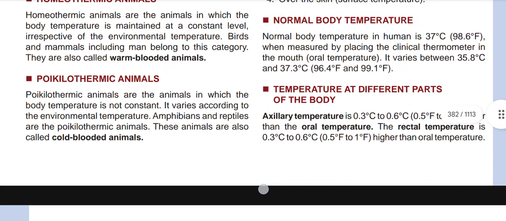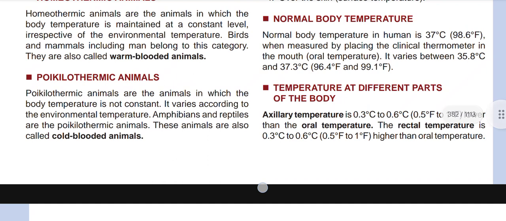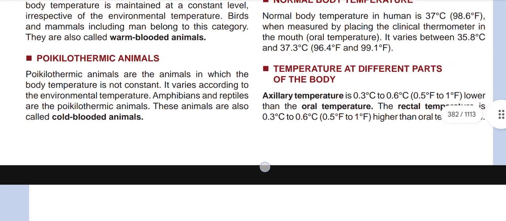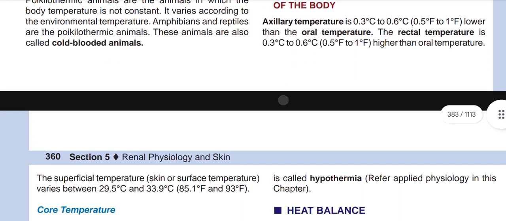So if we take the oral temperature as 98, then in the axilla it is lower, almost 1 degree Fahrenheit, so it is 97. And in the rectum it is around 1 degree higher, so it could be 99 degrees Fahrenheit.